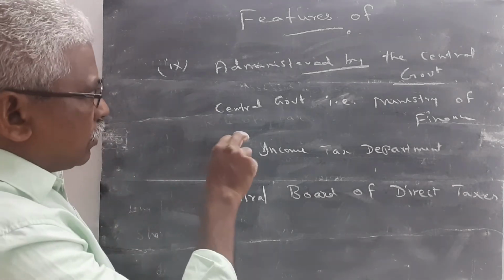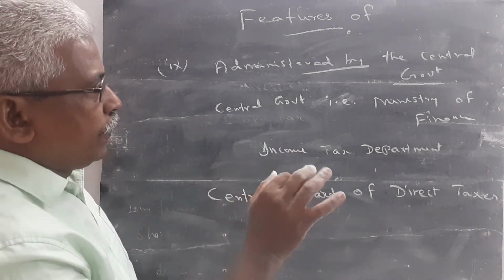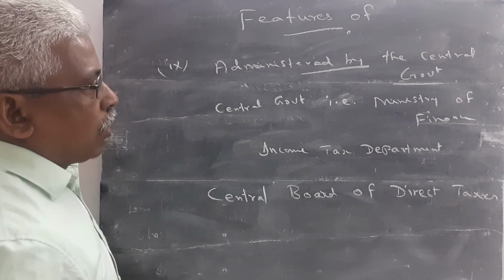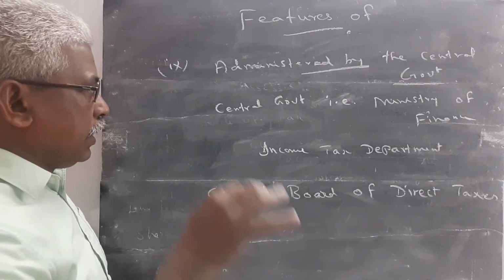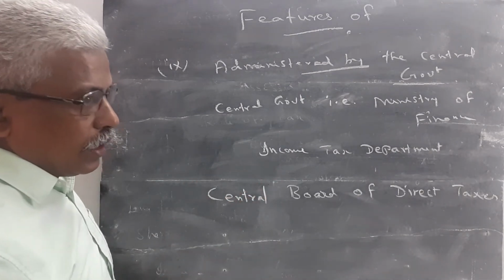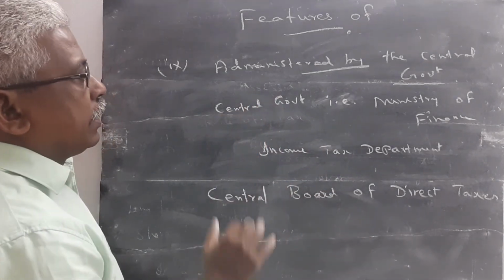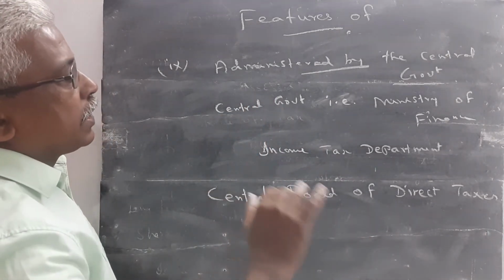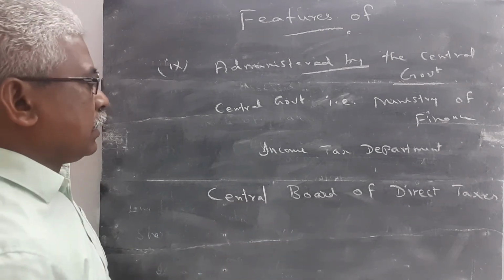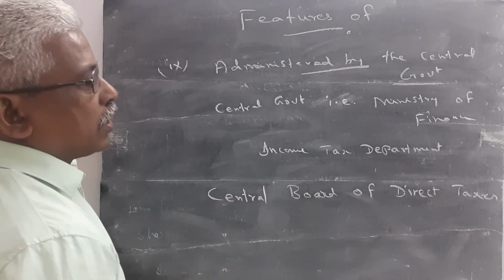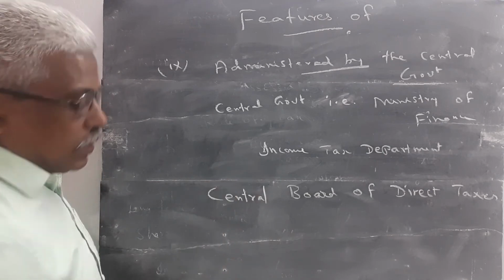The income tax is under the control of the central government. All the administration is done by the central government, that is, the Ministry of Finance. It has opened many income tax departments throughout the states. The Central Board of Direct Taxes is also constituted by the central government.